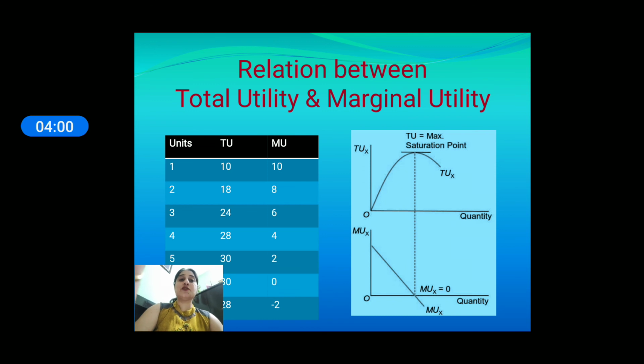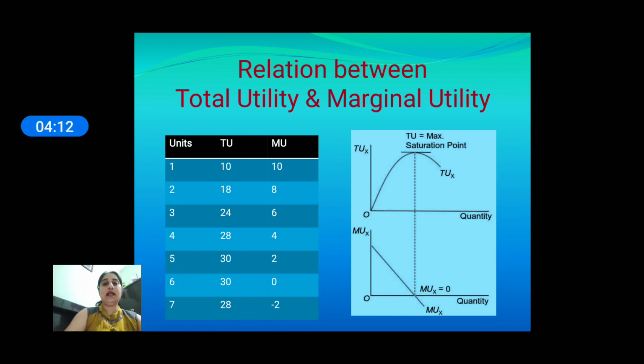Now what is the relation between total utility and marginal utility? Students, there you can see a schedule and a diagram. We can explain the relation with this schedule and this diagram. In the schedule, first of all, there are units of the commodity: 1, 2, 3, 4, 5, 6 and 7. Then there is the total utility of that commodity, then the marginal utility of that commodity. Suppose for example we take the units of ice cream.